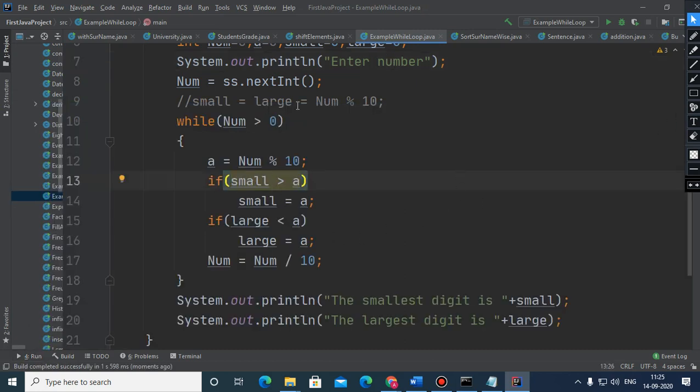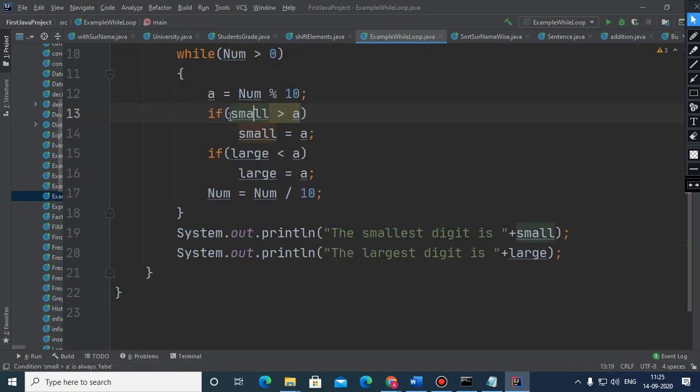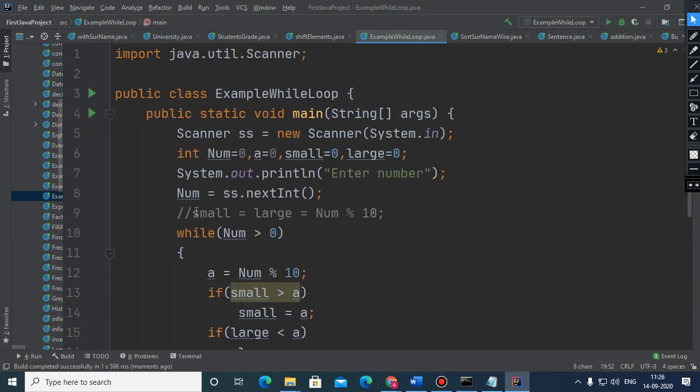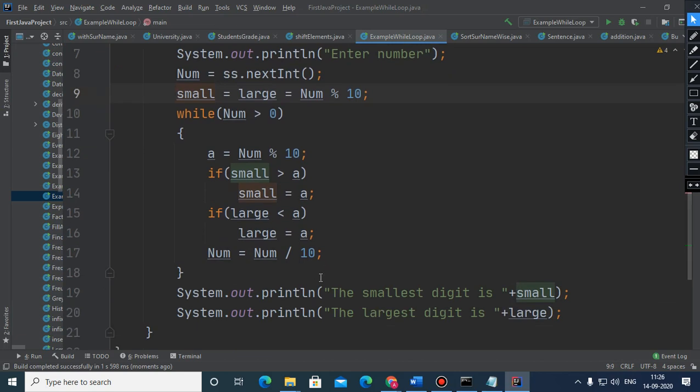Because initially small was 0 here, and if this is 0, then 0 will not be more than any other digit. So what will happen? It will remain 0. That's why that 0 is here. So that's why I have assumed one of the digits from the number itself as the smallest and largest. And I hope you all have understood this.